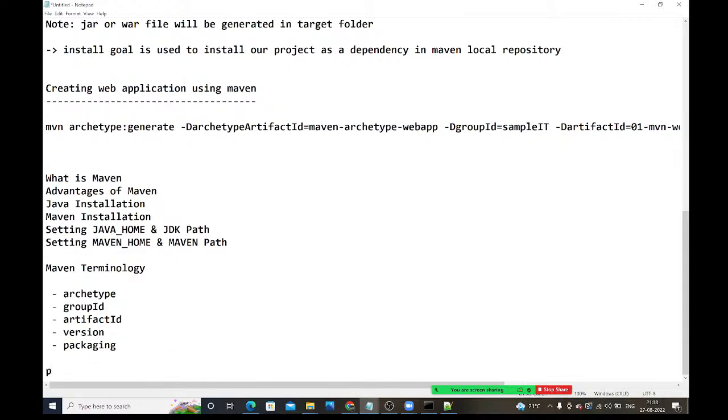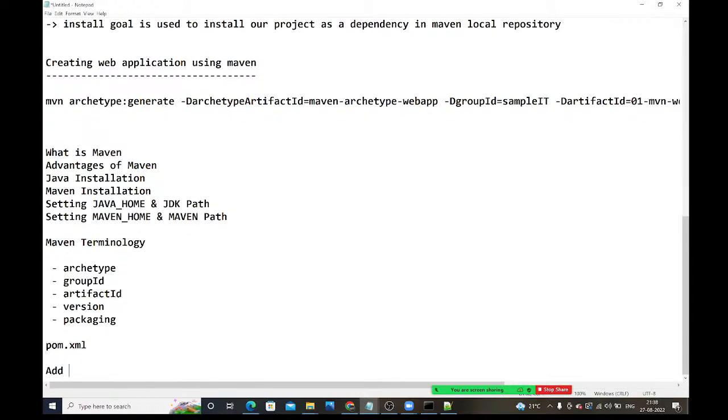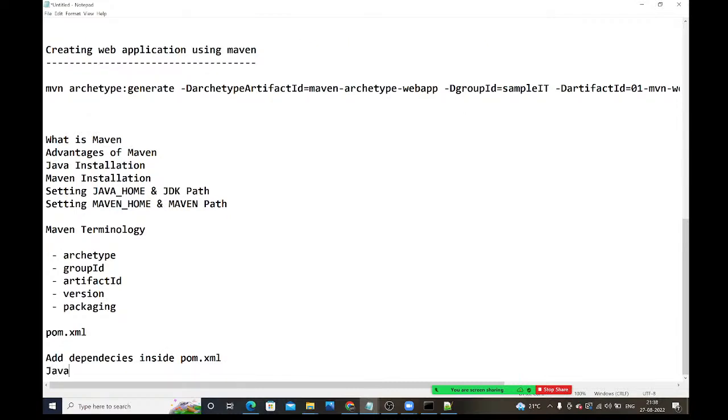So next we discussed pom.xml. What is pom.xml? So what we will configure inside the pom.xml. pom.xml is going to work as an input file to Maven software. All these things we discussed, and we have seen how to add dependencies inside the pom.xml file. By using the Maven repository, we need to get the dependencies and add them inside the pom.xml file.